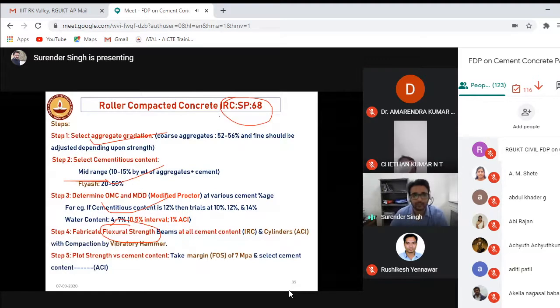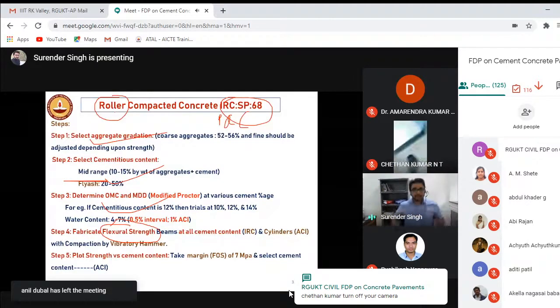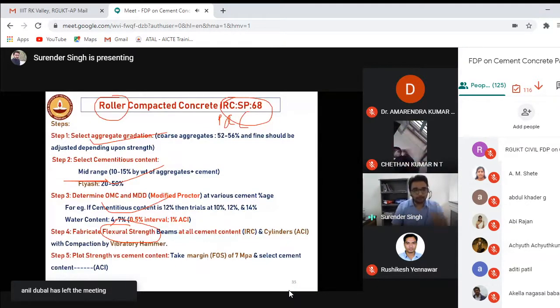The benefit of roller compacted concrete is that it can achieve the same strength as normal PQC at a lesser cement content, and it is compacted by rollers. That means it can be opened to traffic just after its construction. This is a popular technology which is coming to India and which will replace normal PQC construction because of its advantages over pavement quality concrete. And because the cement content is lesser, frictional stresses will be lesser and the joint spacing will be more.